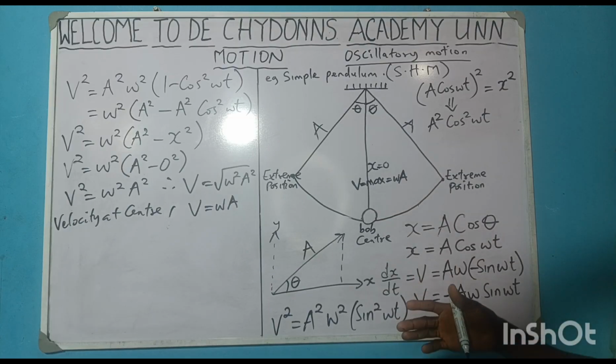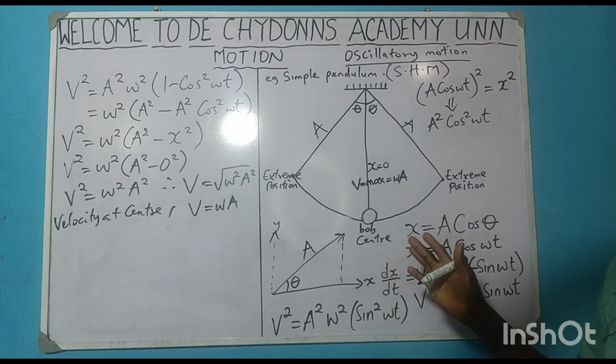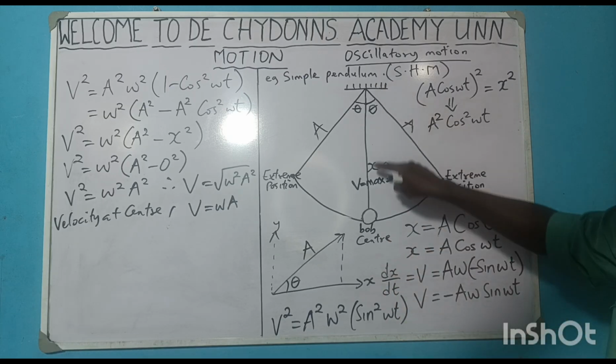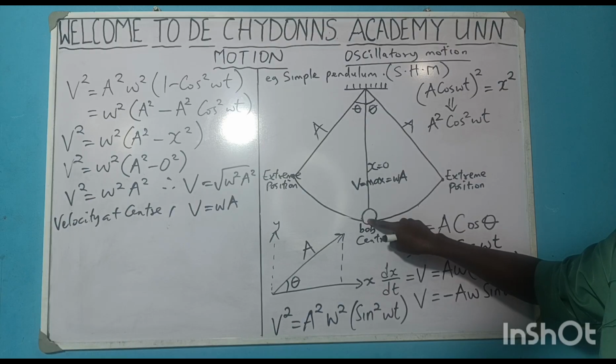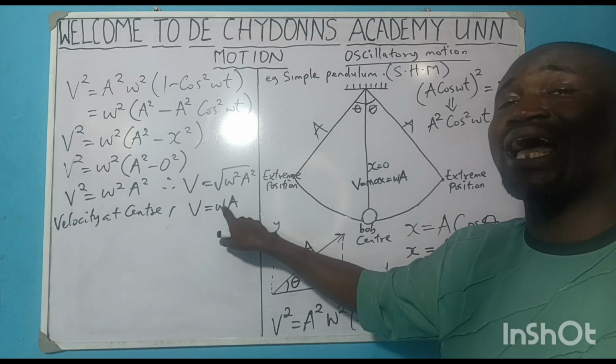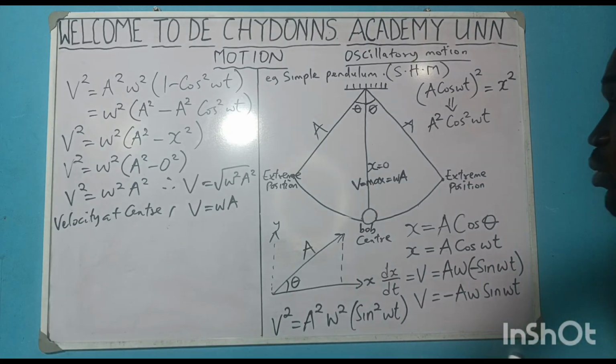If you are talking about a simple pendulum bulb, and we are using it as a body, for instance, the velocity of that body at the center, as far as it's undergoing simple harmonic motion, is equal to angular velocity times amplitude. Once you multiply them, you have gotten your answer.